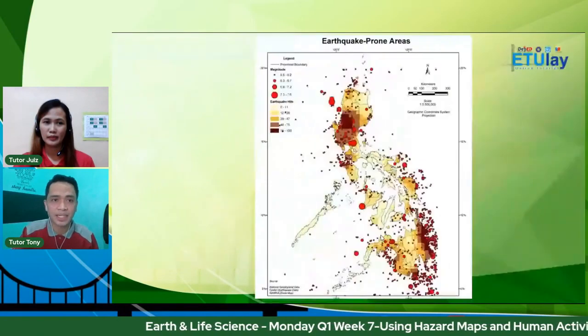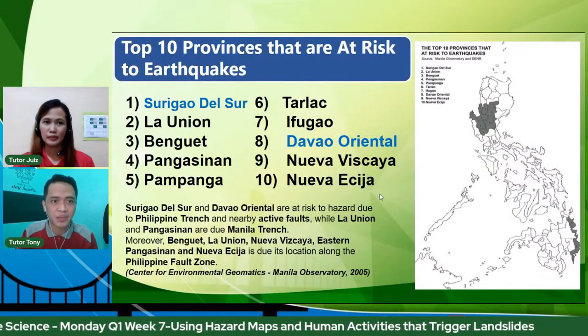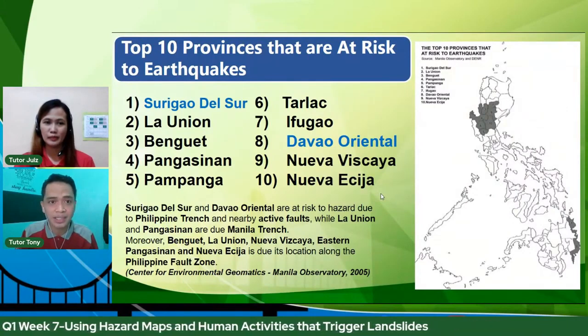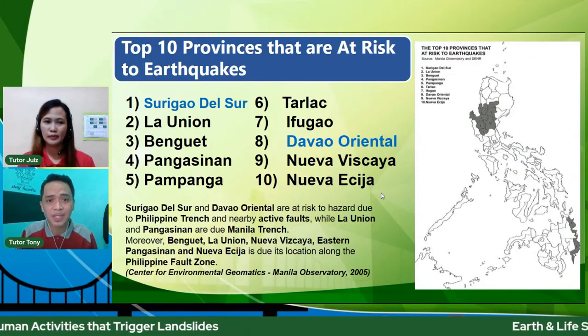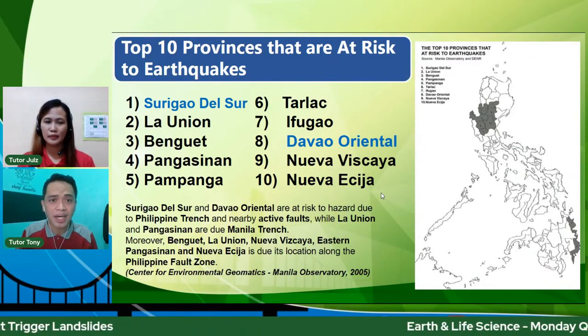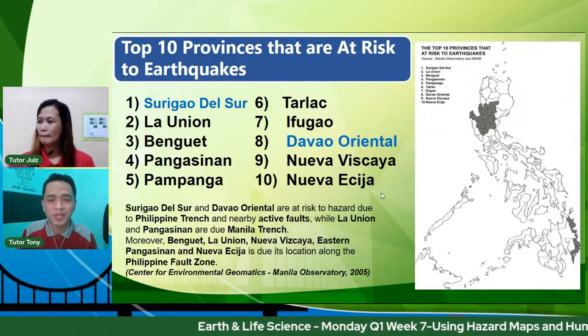Balikan lang natin para at least ma-refresh kayo. So top 10 provinces again, sa Mindanao, we have Surigao del Sur and Davao Oriental. The rest are in Luzon: La Union, Benguet, Pangasinan, Pampanga, Tarlac, Ifugao, Nueva Vizcaya, and Nueva Ecija. Baka probinsya yan ng mga parents ninyo or mga relatives ninyo.